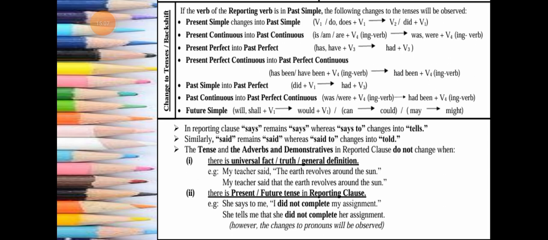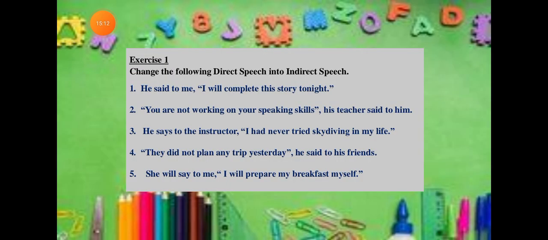Next: they did not plan any trip yesterday, he said to his friends. He told his friends that they had not planned any trip the day before. She will say to me, I will prepare my breakfast myself. She will tell me that she will prepare her breakfast herself.